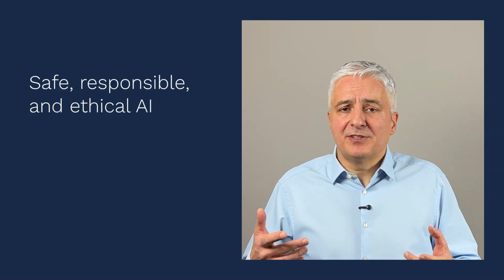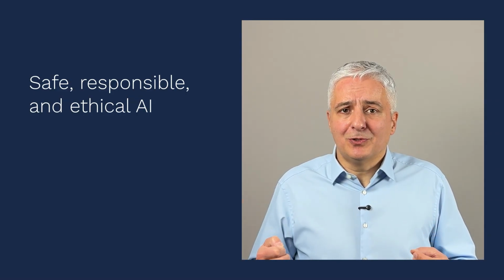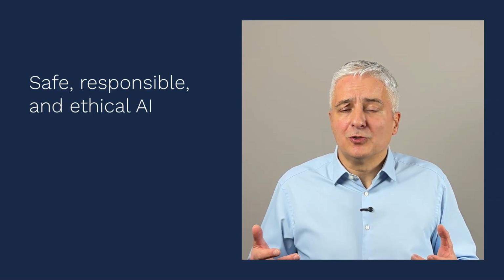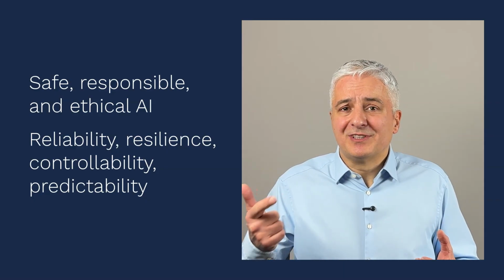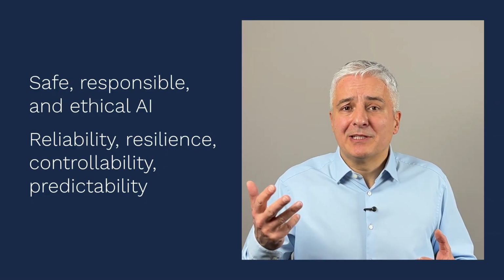And for example, there is this AI standard called ISO 22989. It also suggests reliability, resilience, controllability, predictability, and so on. But when you think about it, all of these things that I mentioned can actually come under trustworthiness. All of these concepts are various aspects of trustworthiness. And this is why I personally like to emphasize trustworthiness as the top level goal for AI systems.